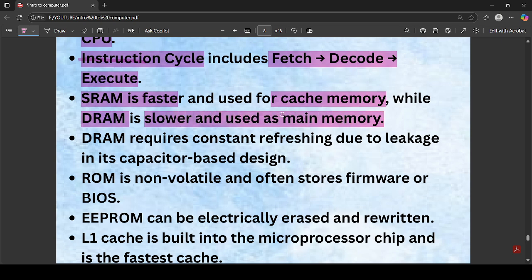So if the MCQ asks for the main memory, it is DRAM, and if it asks for the cache memory, it's SRAM, and SRAM is faster than DRAM. And DRAM also requires constant refreshing. This is also another important point that you should remember. DRAM is made from capacitors, so there is a chance of leakage of the information, so it needs to be constantly refreshed.